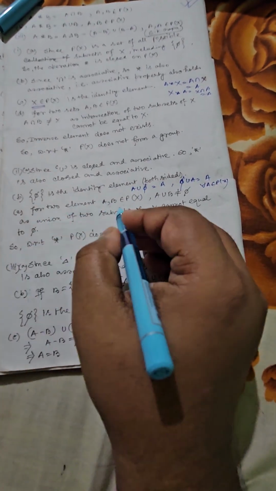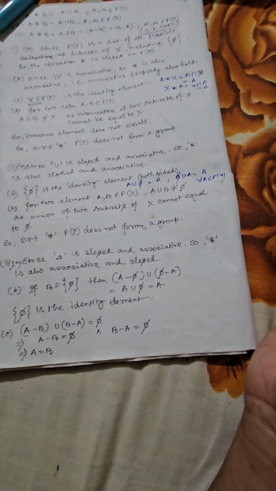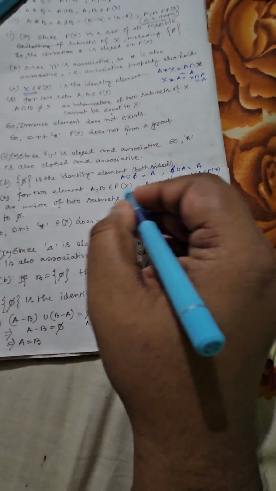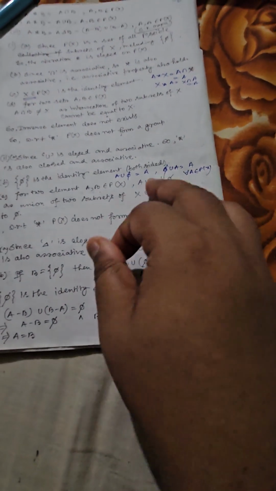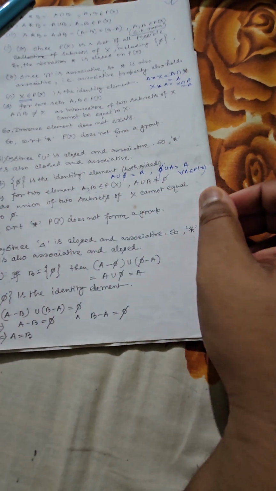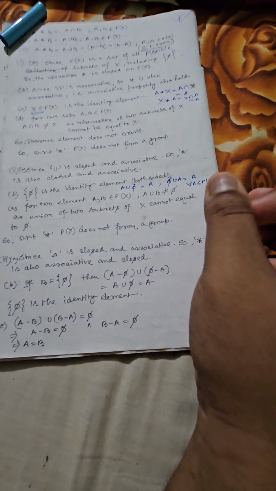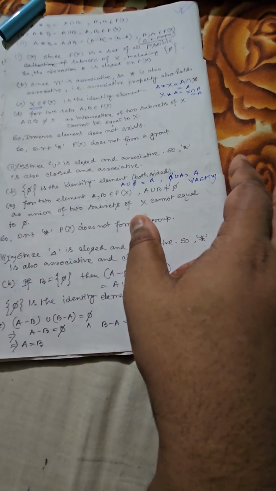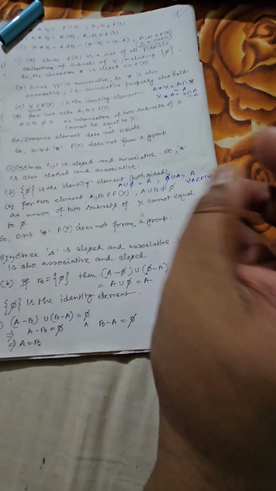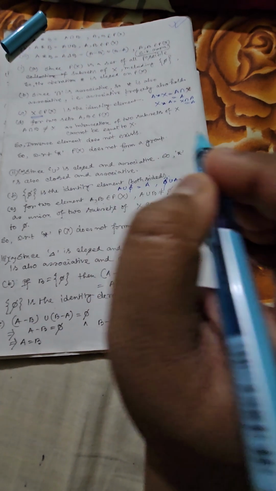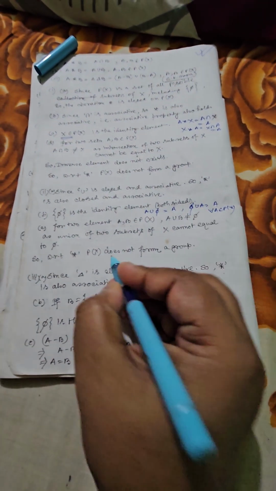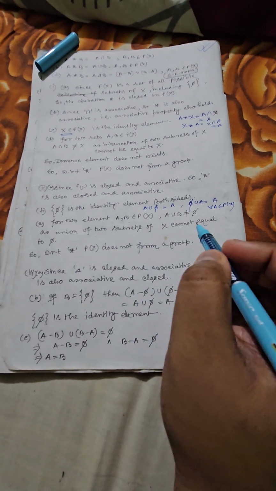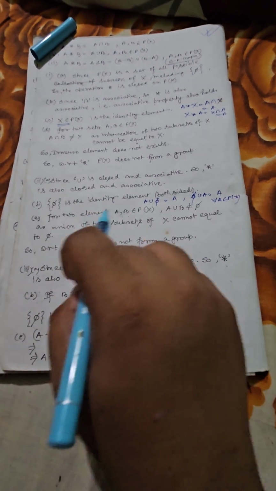Now let us take any two arbitrary elements A and B belonging to P of X. Now if I want to find A union B, because both of them are supposed to be non-empty, it is impossible to get A union B equal to the identity element, which is supposed to be the null set in this case. So here again you can see the identity element can never be attained for two non-empty structures. So here you can see the structure fails to give any inverse element, and consequently (P(X), star) with respect to union is not forming a group.